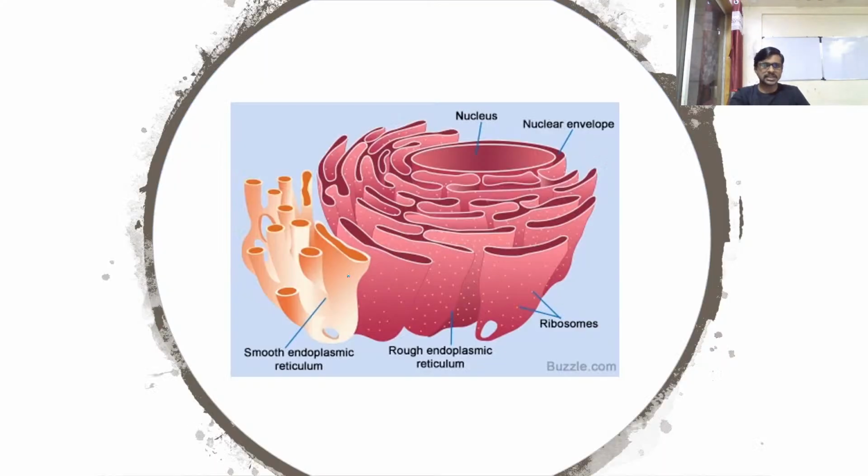So let's see, in the smooth and rough endoplasmic reticulum you can see a granule-like structure on the rough endoplasmic reticulum. This is not two different structures. The same type of tubules come together and form rough and smooth endoplasmic reticulum. The difference is only the presence or absence of ribosomes on this structure.